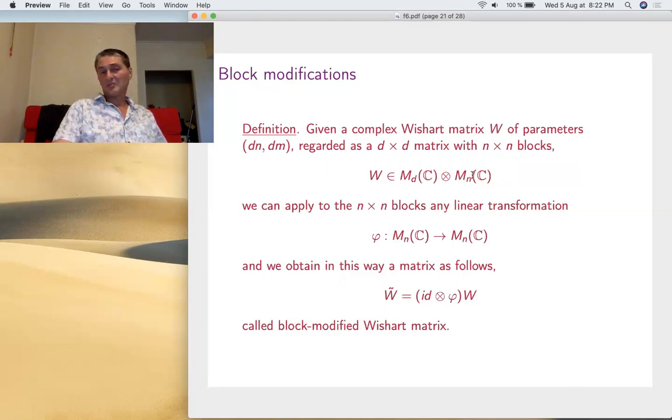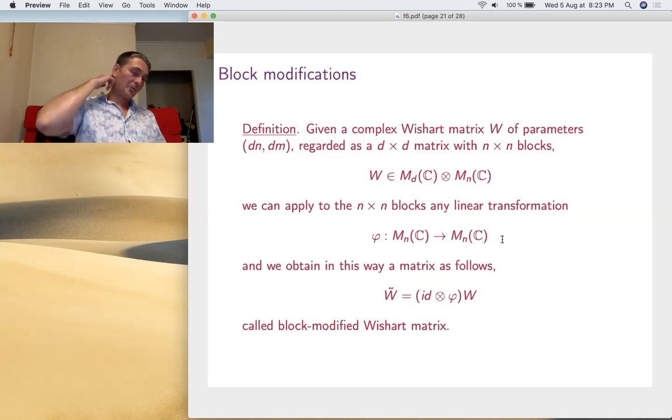So here at right, I'll just apply any linear transformation. It can be the identity, in which case I just get the Wishart matrix itself. It can be the transposition, and this way I'll get the block-transposed matrix, but it can be many other things. So there is a lot of freedom here. And we obtain a matrix, denoted with a tilde, called the block-modified Wishart matrix.